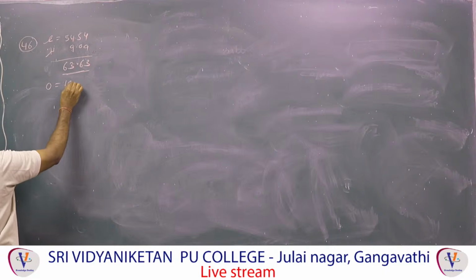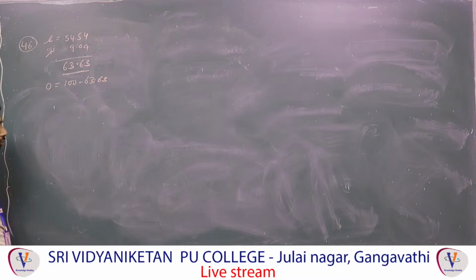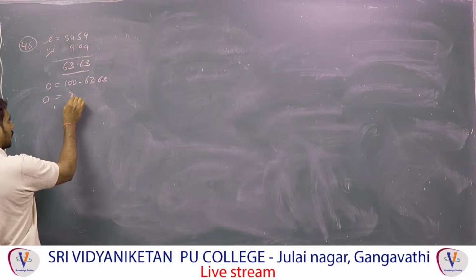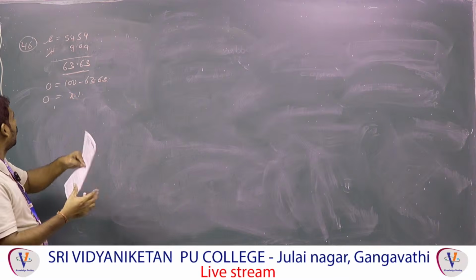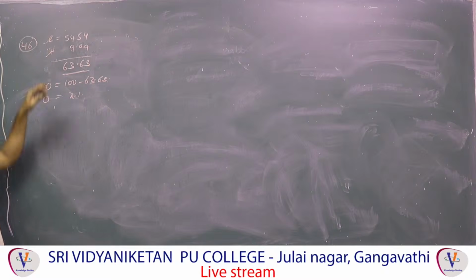How to calculate oxygen? Percentage means 100. 100 minus 63.63, you do it, then you will get some percentage, that is the oxygen percentage, that is X. So you will get the carbon percentage, hydrogen percentage, and oxygen percentage. That you have to do first. Then what do you have to do next? Find the number of moles. How to find the number of moles?